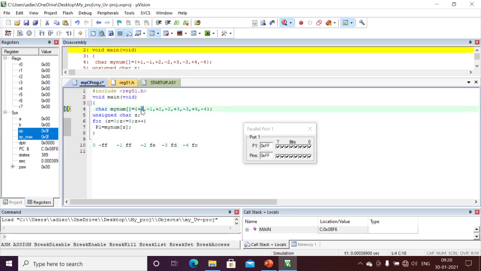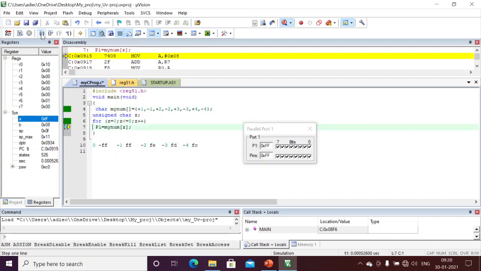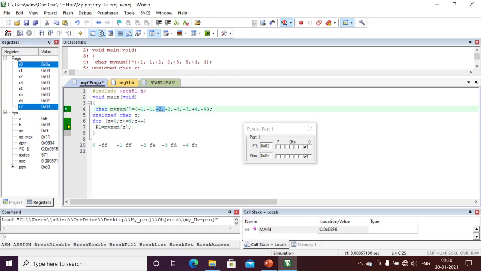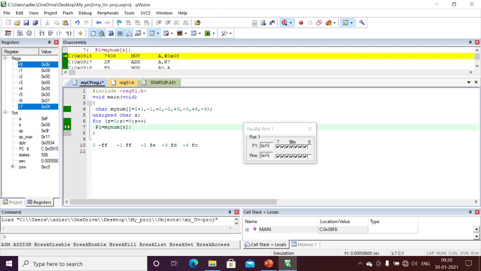First, I am writing the value to port 1. Here my value is 0 1. Next one is minus 1, which means FF. See, minus 1 means FF. Next I am writing the value 2. Next minus 2 means FE. I have written the negative value FE.